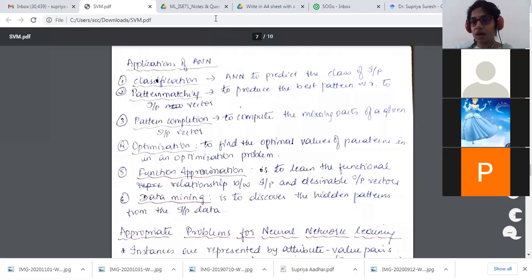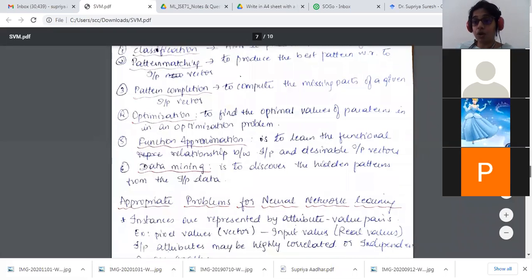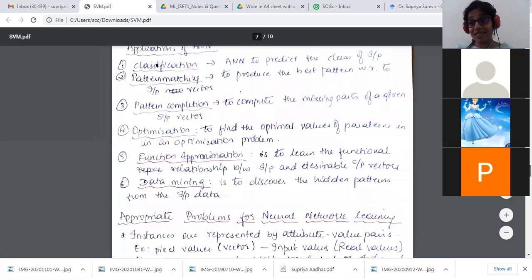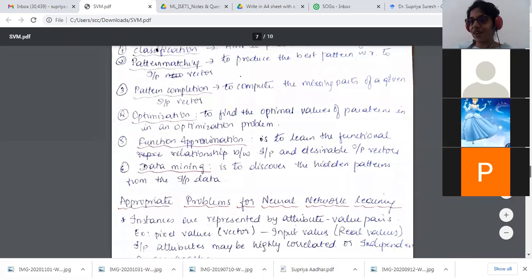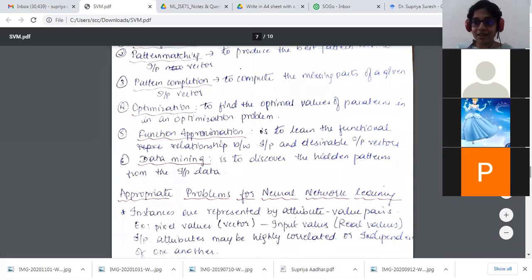So that is one of the methods, the pattern completion. Optimizations, to find the optimal values of parameters in an optimization problem. So we are also seeing this in most of our cases. Optimizations, how we can come to an optimal solution, the best price that I want. I'll just find out which is best among them and I'll try to book it.